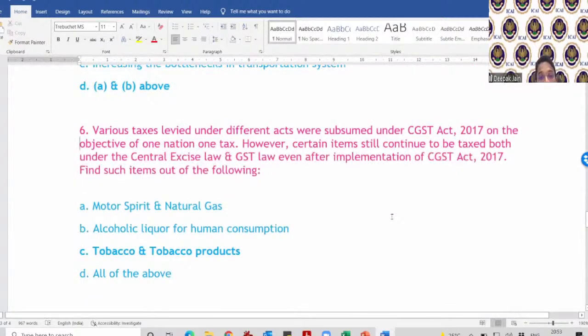Various taxes are levied under different acts. However, certain items still continue to be taxed both under central excise and GST. What are the products on which tax is levied both under central excise and GST? Is it alcoholic liquor for consumption? No. Tobacco and tobacco products are levied both under central excise and GST. This is a very tricky question. Alcoholic liquor for human consumption is outside GST. Motor spirit and natural gas are outside GST. But for tobacco and tobacco products, GST and central excise both are levied.